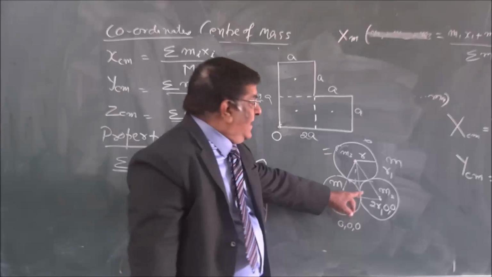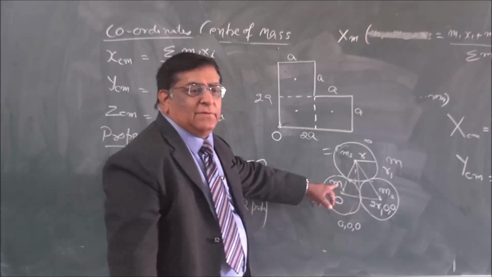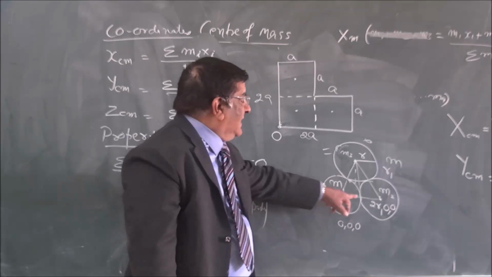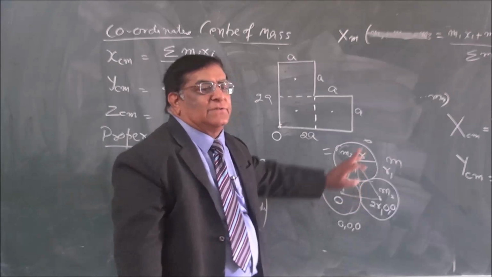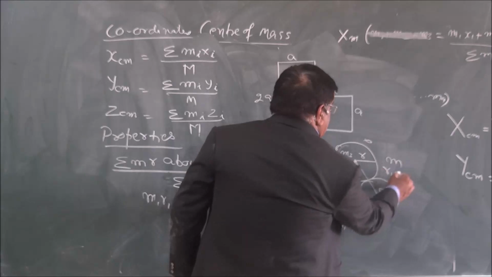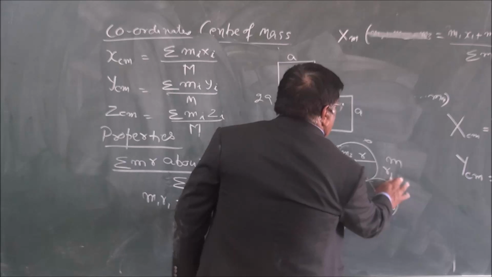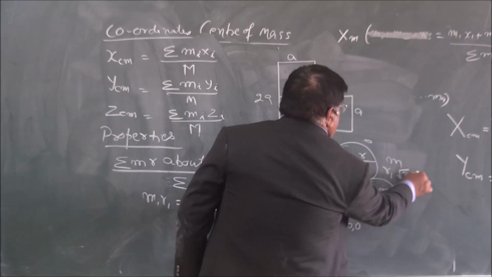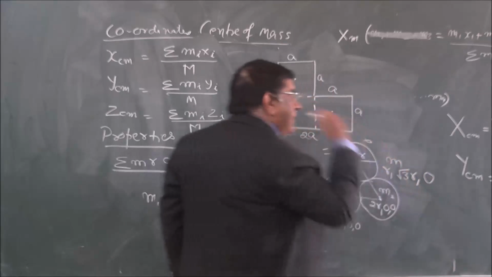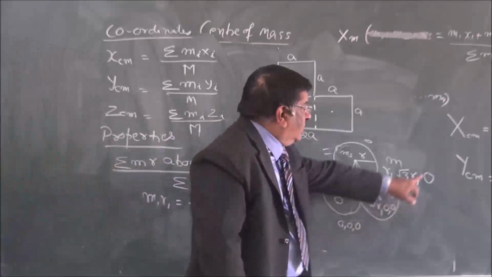Yeah, root 3 r. Correct? Yes. This is 2 squared, 4, minus 1, 3, and this is root 3. So its y coordinate is root 3. Z coordinate 0.